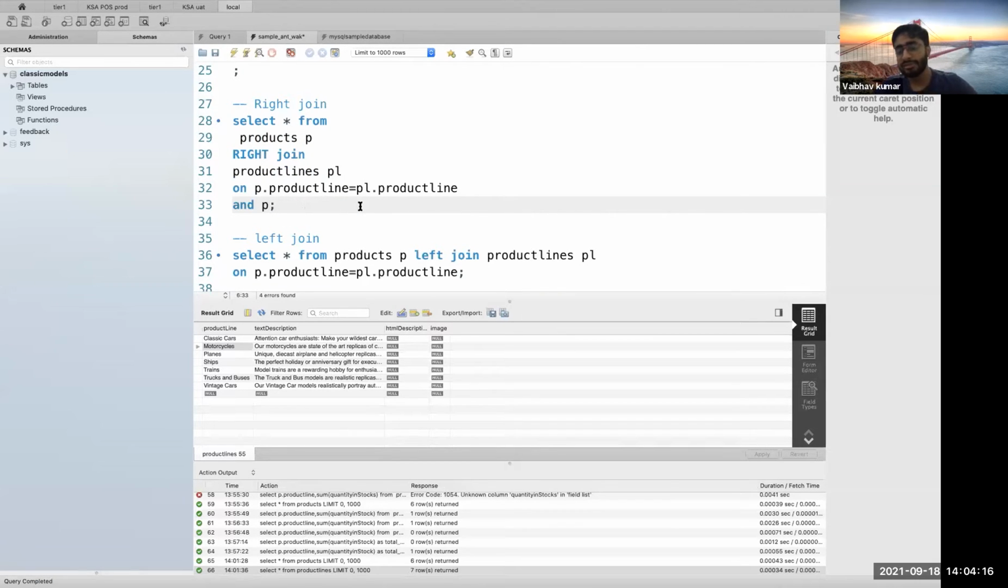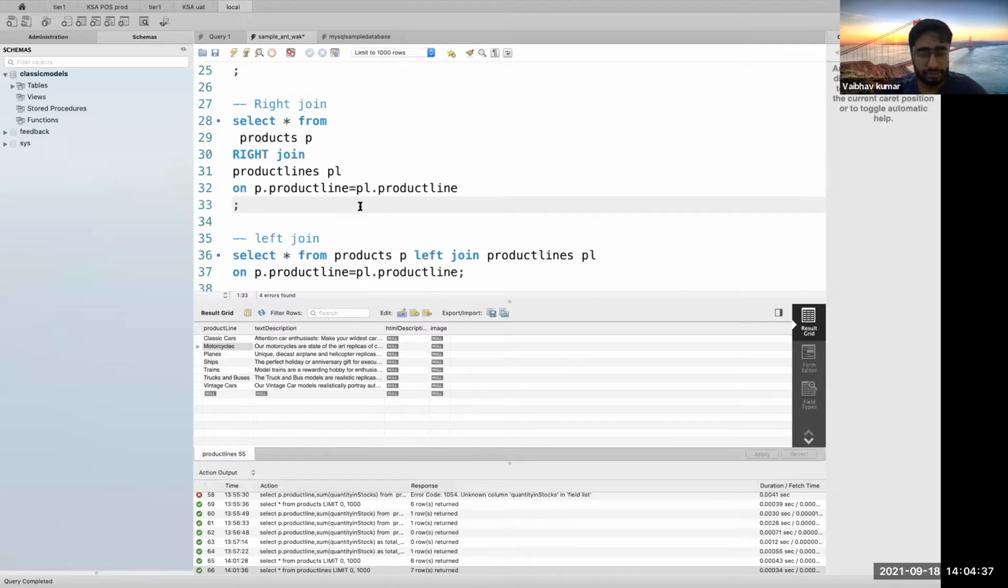This could also be the case where you need to join your tables based on multiple columns, like a composite set of keys getting joined here. Again, based on your requirements, you could have also used three keys. So let's first of all understand what we mean by right join.